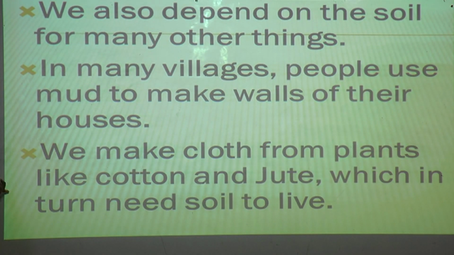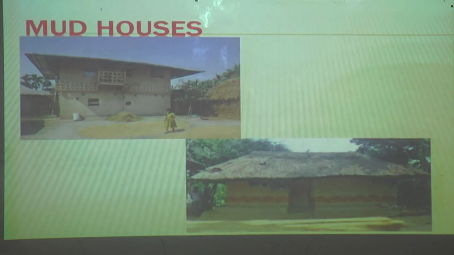So as you see, cotton and jute. Now here, what does jute mean? Your parents will be buying rice bags, isn't it, students? A rice bag of 25 kgs or like that. So how is that rice poured? In a bag, gunny bags. So that is made with the jute, which in turn needs soil to live.